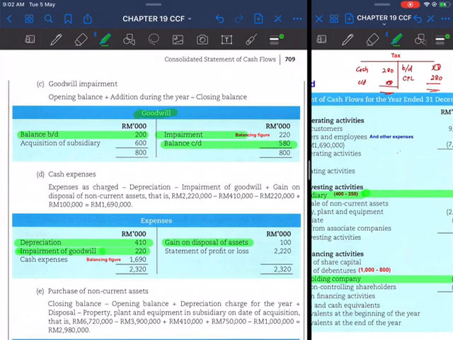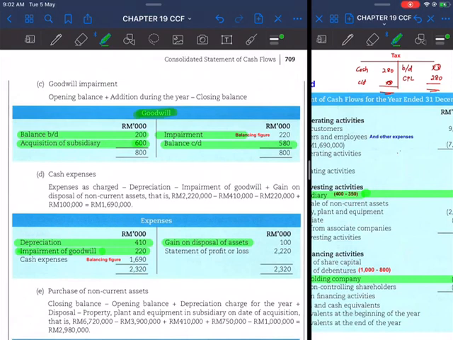And then the goodwill on acquisition is the one that we have calculated, 600,000. Goodwill will be debited, and it will go into the consolidated balance sheet.